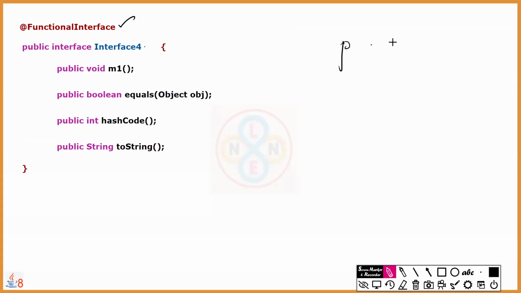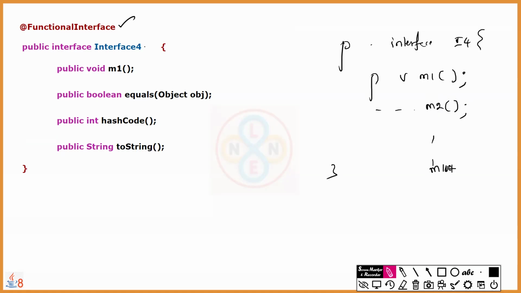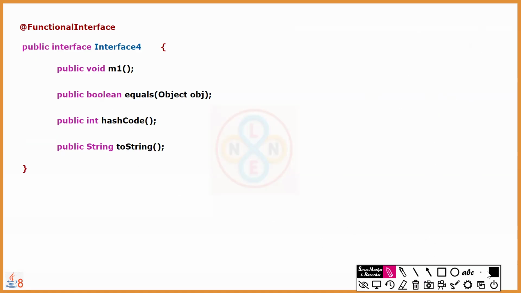Without function interface, any public interface with some name, and inside it public void m1 as abstract method 1, m2, then m3, like this up to m100, is it possible or not? Yes, it's possible because we are not declaring this as a function interface. This is allowed. But by declaring an interface as a function interface, still adding multiple methods, so this is a scenario where you should have clarity. Is it allowed or not allowed?